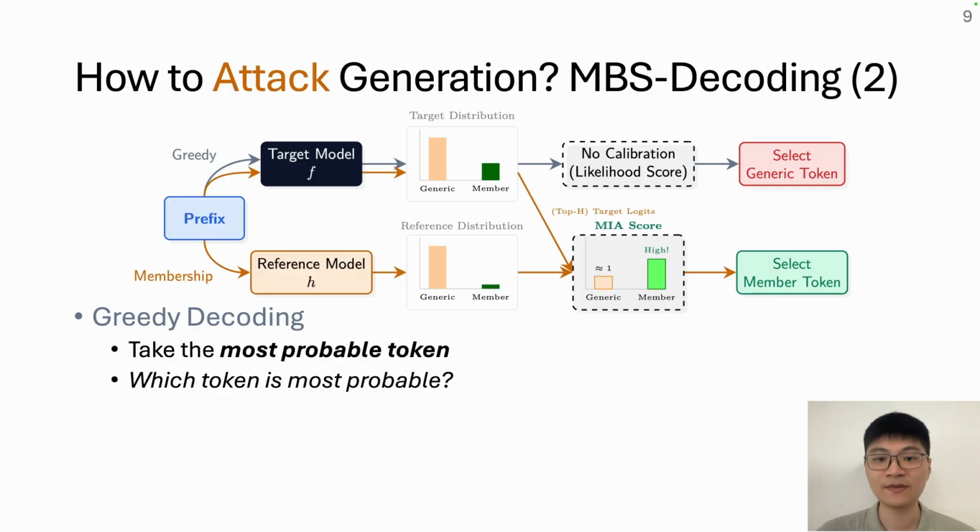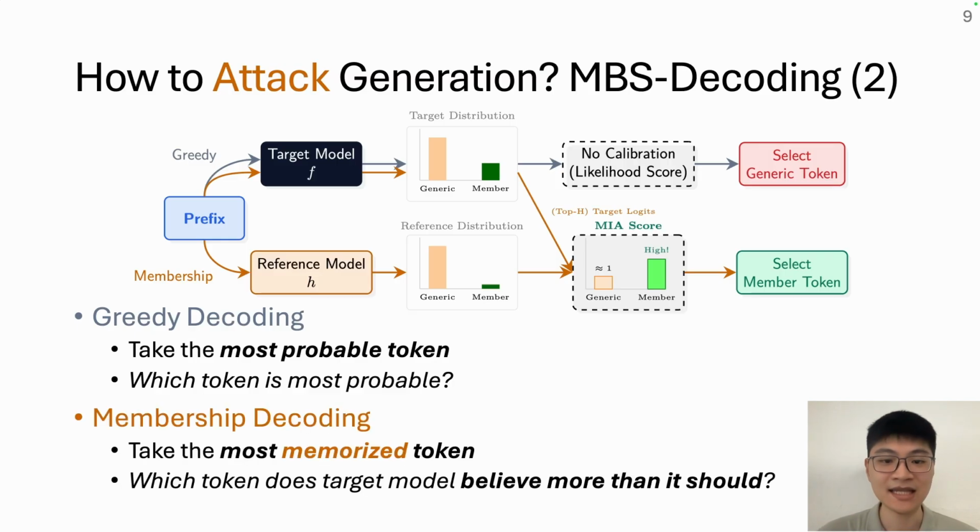Concretely, membership decoding is greedy decoding with one line changed. Greedy asks, which token is most probable? We ask instead, which token does the target model believe more than it should? The difference is the whole method, because probability confuses two things. A token can be likely because it is generic. Any model will say it here. Or it can be likely because this model was trained on it. Greedy cannot tell those apart, so the generic token wins.